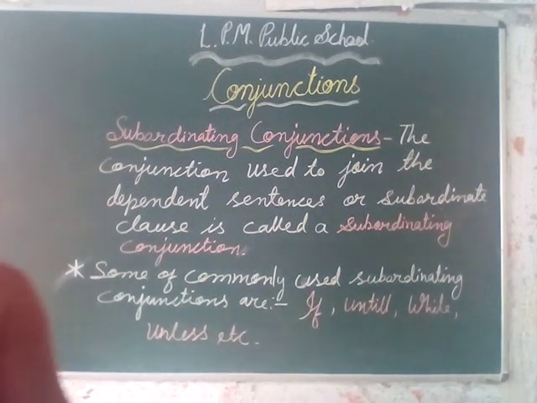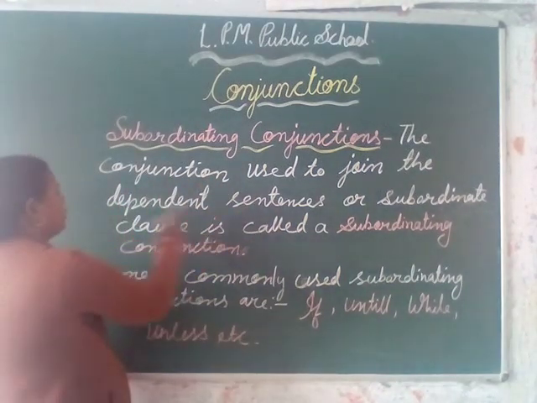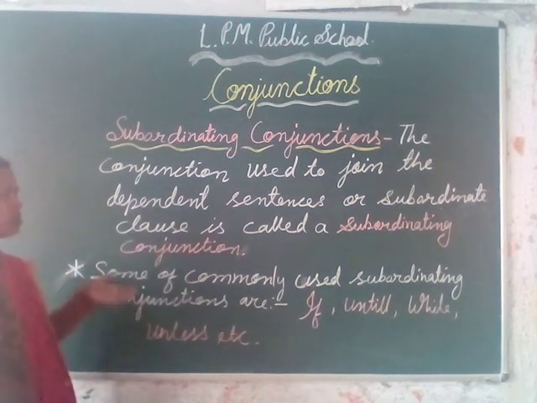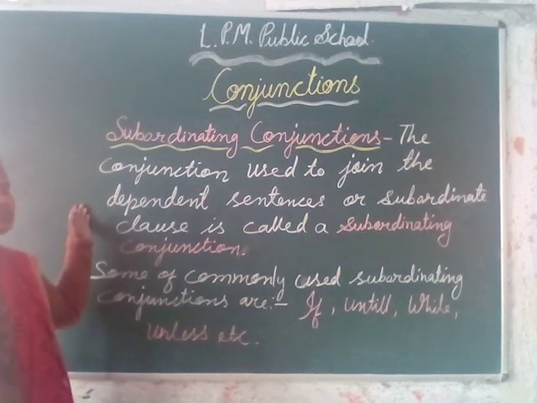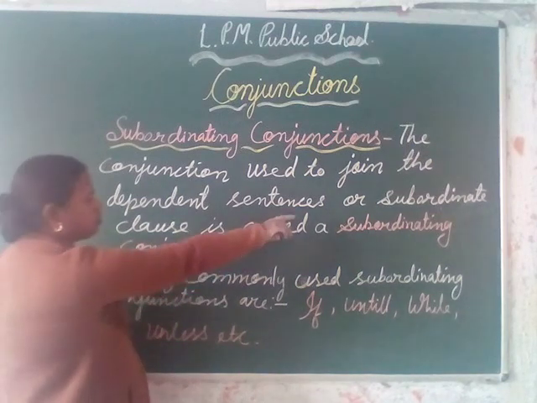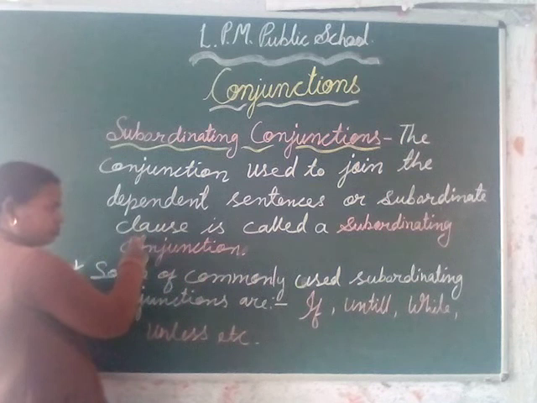Subordinating conjunction: the conjunction used to join dependent sentences. Those conjunctions which are used to join dependent sentences are called subordinating conjunctions. These can also join subordinate clauses.